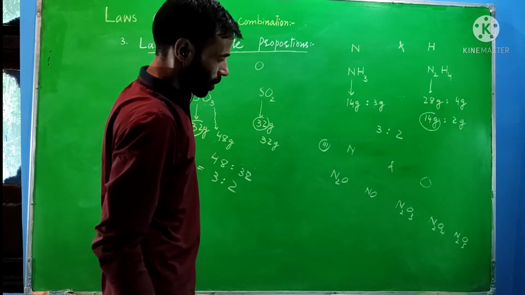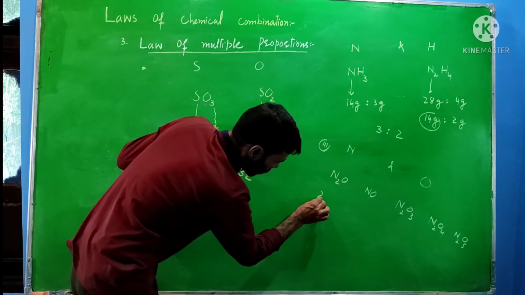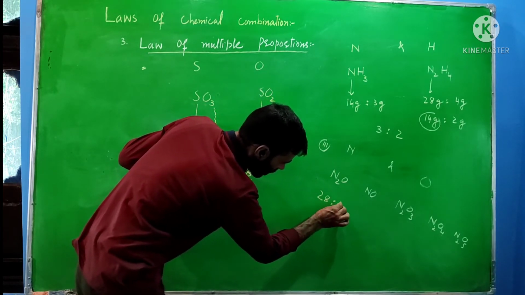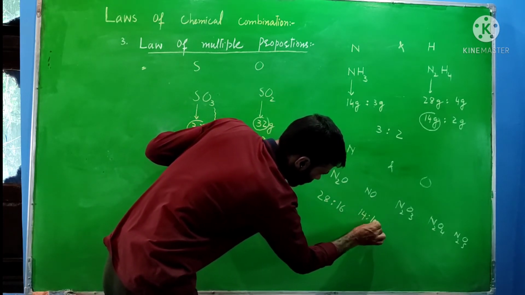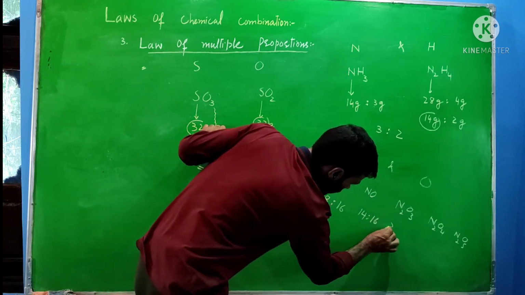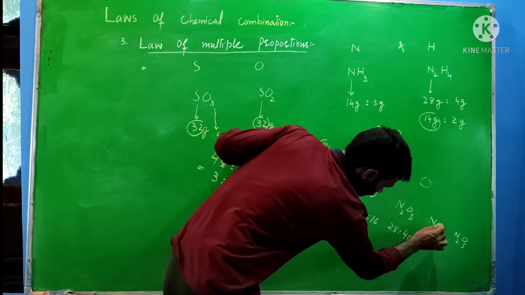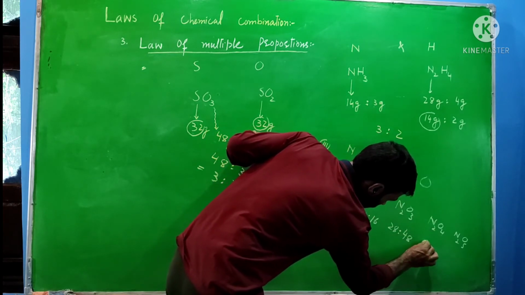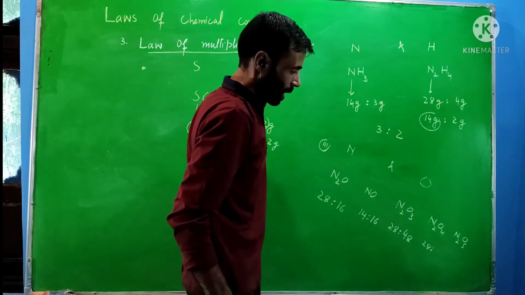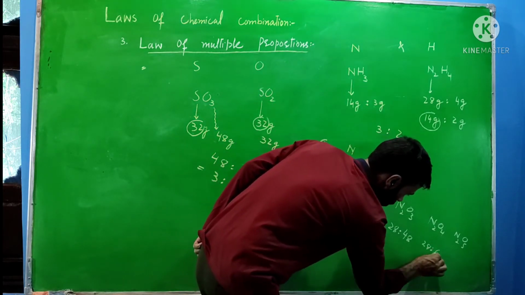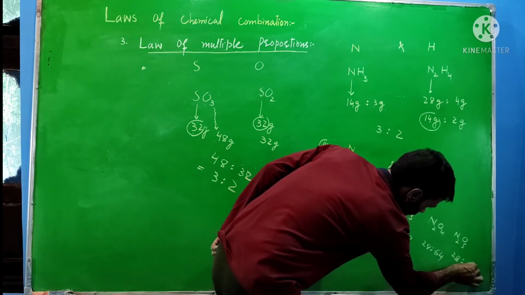When nitrogen and oxygen react with each other, within N2O we have nitrogen 28, oxygen 16. In NO, nitrogen 14, oxygen 16. Within N2O3, nitrogen 28, oxygen 48. Within N2O4, nitrogen 28, and oxygen 16 into 4, that is 64. And within N2O5, nitrogen 28 and oxygen 80.